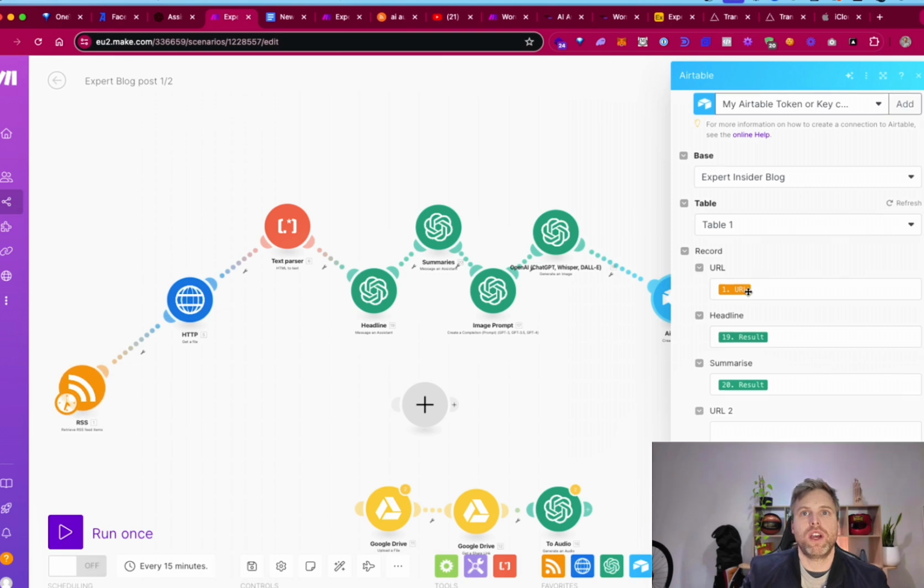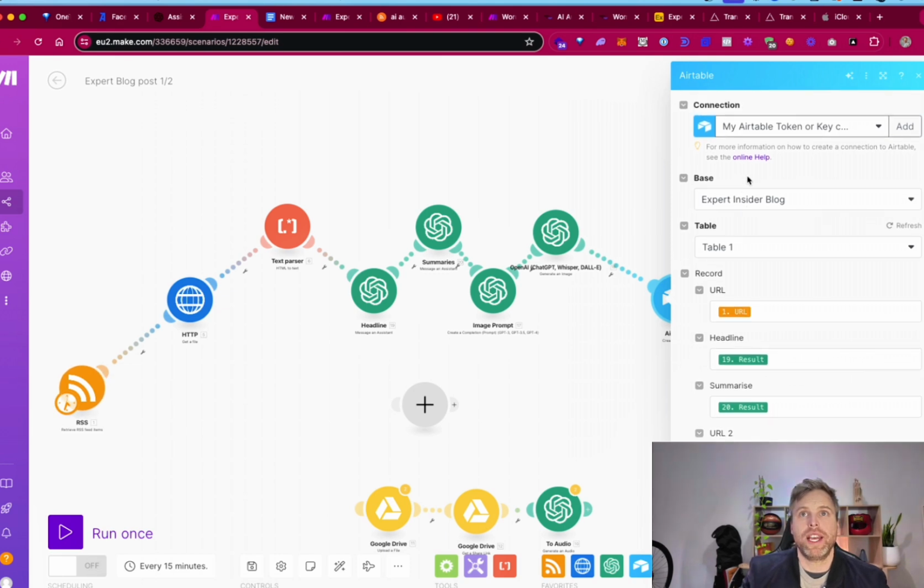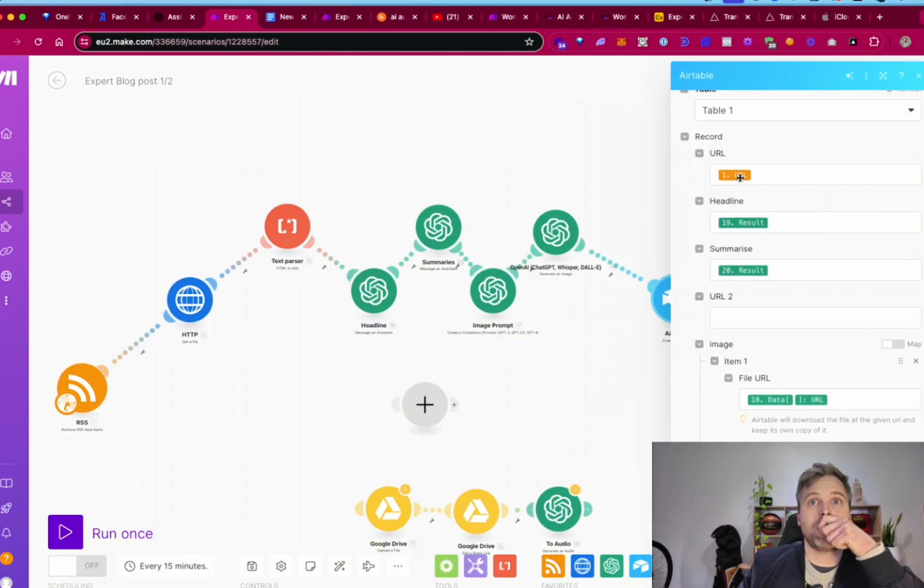Okay, so to line all that up, once you've connected your Airtable, if you need help with that, please put a comment below and I'll make sure to fill you in on that. So basically we're going to grab the URL from the RSS, which just tells us what we're going to put in the article later so they know where the article is from. And the results are the headline, the summarize is the summarize.